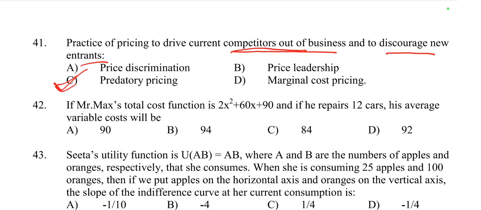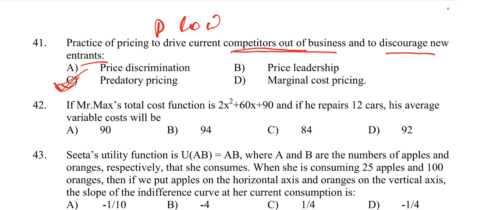There are three types of pricing: persistent, predatory, and sporadic pricing. Predatory pricing involves setting prices extremely low. The existing firm sets the price of the goods very low with the intent of driving competitors out of the market, and it also discourages new entrants.